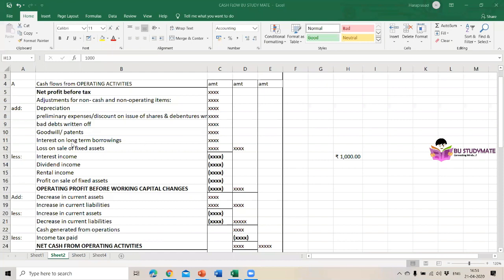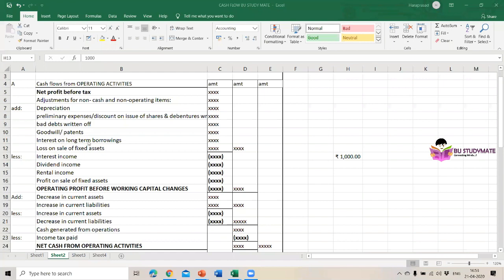How has this become non-operating? Goodwill, and non-cash is depreciation. We are just writing it on paper. That's all. And preliminary expenses. This is a non-operating item. Then bad debts written off, it is also written on paper. That's all. And goodwill also, it's an intangible asset.